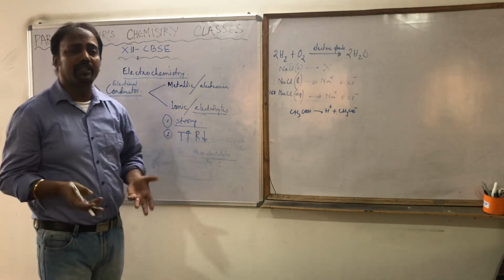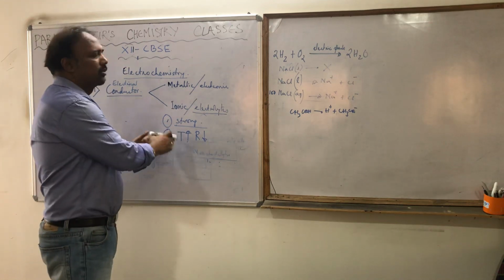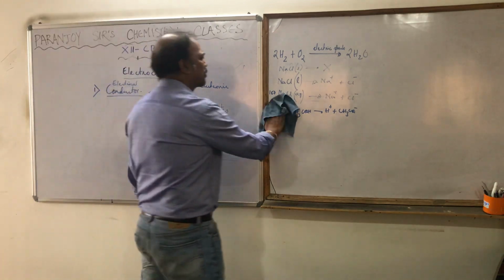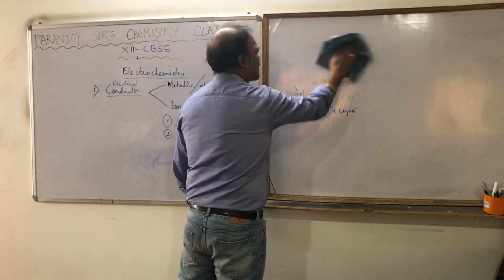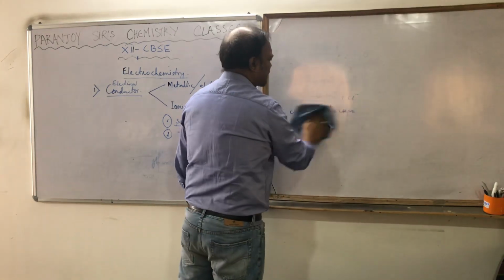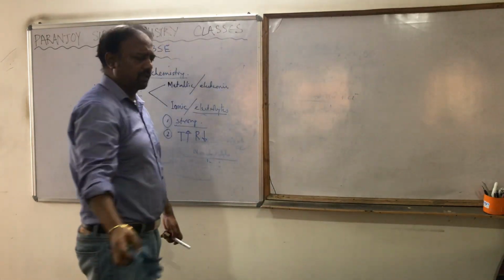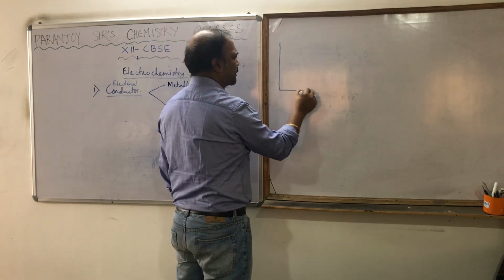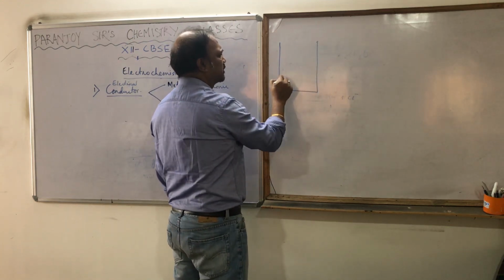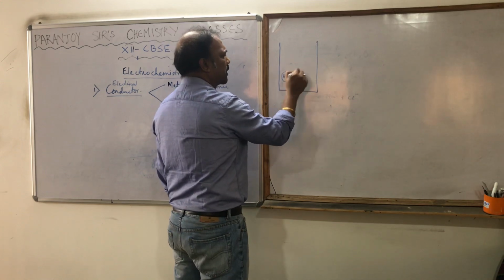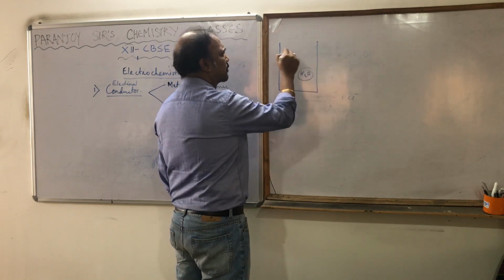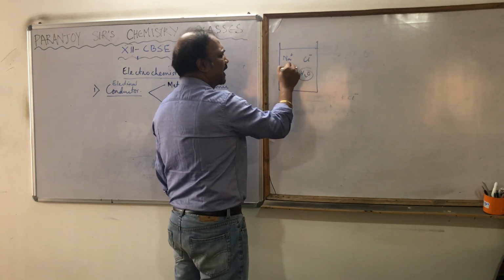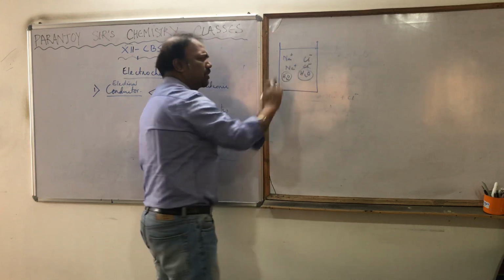Let us explain why it is so, whereas in the case of a metallic conductor it is opposite. It's very simple. Suppose I take an example and explain it to you. Let me take a sodium chloride aqueous solution. Some water molecules are there, and in that I add some sodium chloride, which is dissociated as Na positive and Cl negative. Many of them are there.